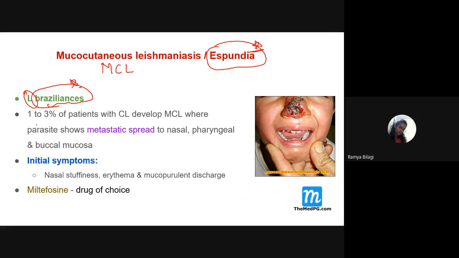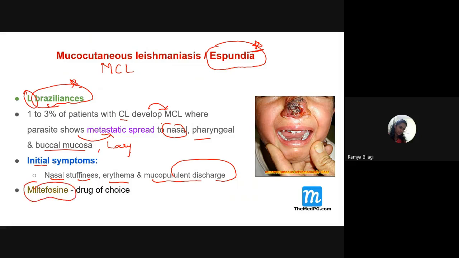Nearly 1 to 3% of the cutaneous leishmaniasis cases later progress or develop into mucocutaneous leishmaniasis. That means from the skin, they metastasize to the mucous membranes of the nose, pharynx, buccal mucosa, and even the laryngeal mucosa. And what are the symptoms for this? The patient may present with nasal stuffiness or erythema, or there may be mucopurulent discharge from the mouth, nose, or the affected area. What is the drug of choice for this? Miltefosine.